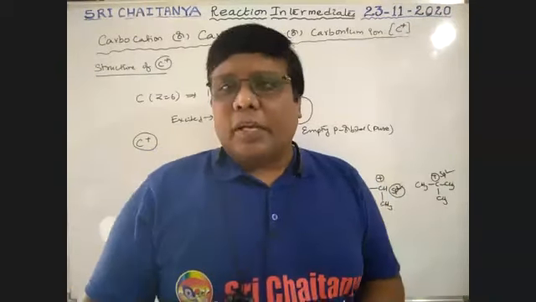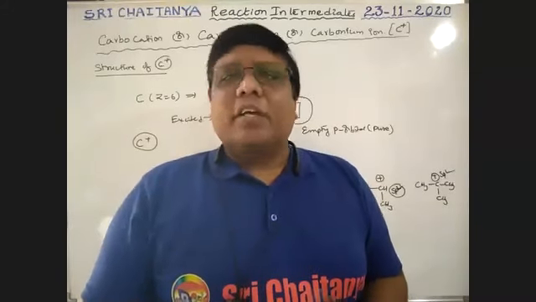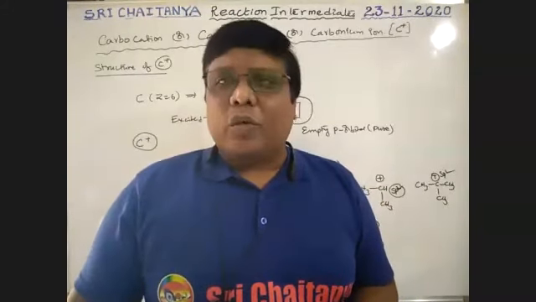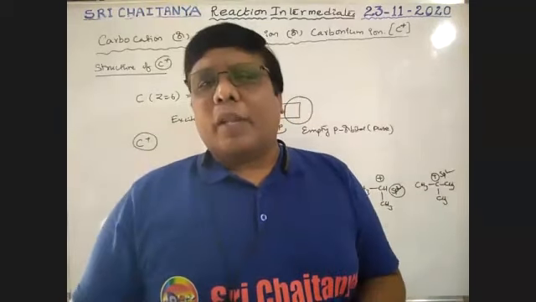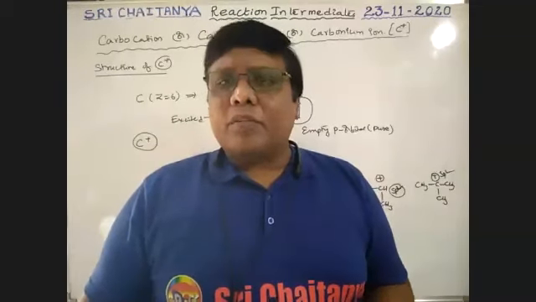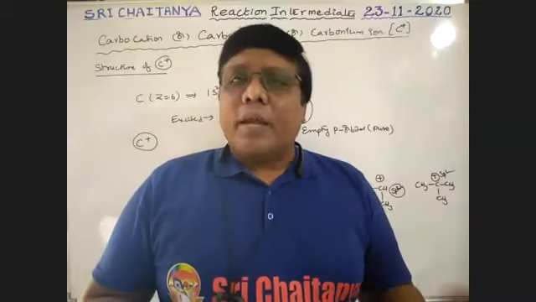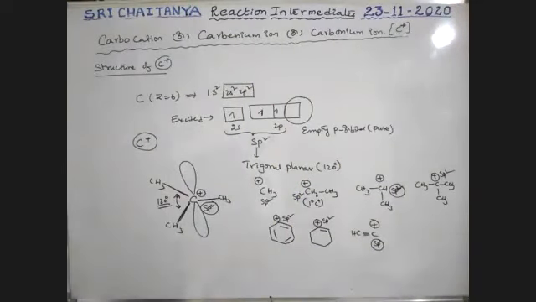The carbon in a carbocation is sp2. A triple bonded carbon cation has sp hybridization; in other cases it is sp2 hybridization. So this is about the structure, boys. Generally it is trigonal planar in shape, with an empty p orbital, and it is positively charged. So this is about the structure of this carbocation.